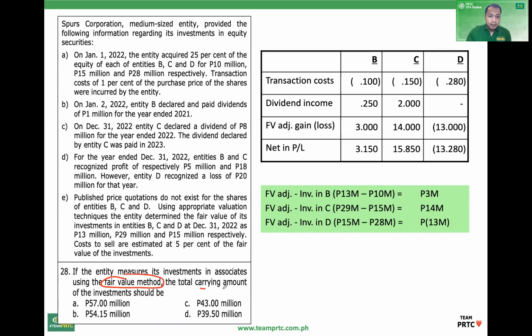Question, carrying amount of the investment. So under the fair value model, the investment carried at fair value. At ito na yung fair value. Do not deduct cost to sell. So ito yung fair value. Get the total. So B, C, D. Total fair value of the investments. So that's the carrying amount. Do not deduct the cost to sell. Total. Number 28. Letter A. Okay, 28. Letter A.